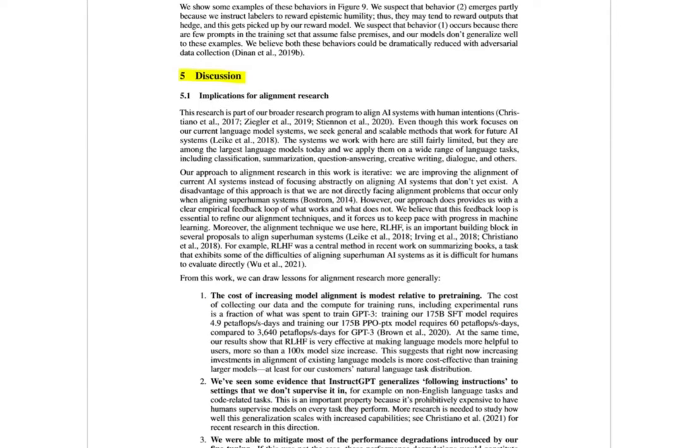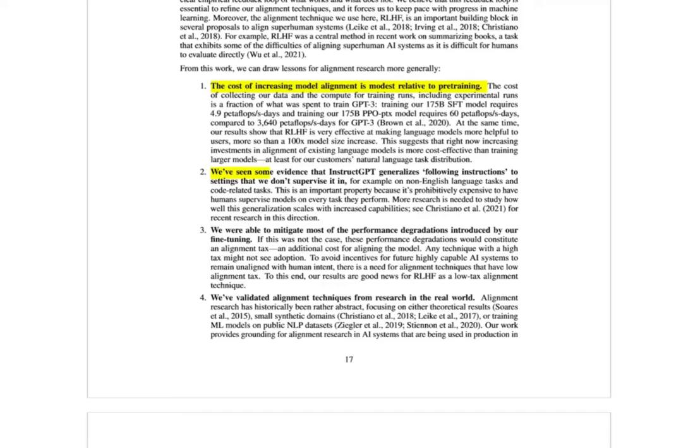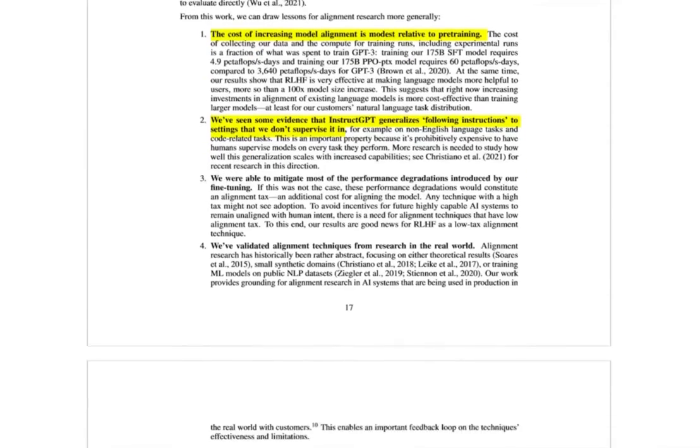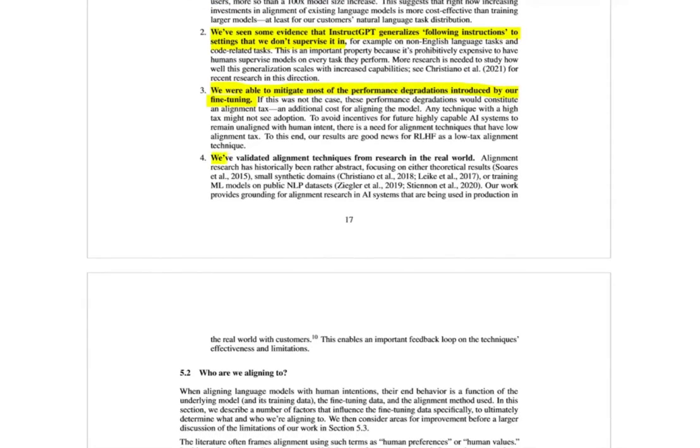In the discussion section, I will just briefly mention what they say here. So basically, the cost of increasing model alignment is modest relative to pre-training. They have also observed some evidence that InstructGPT generalizes following instructions to settings that we don't supervise it in. Okay, that's very interesting. That they were able to mitigate most of the performance degradation introduced by our fine-tuning. Okay, that's pretty good. And that they have validated alignment techniques from research in the real world. And yeah, we can all see how popular ChatGPT has become nowadays. And this paper is one of the reasons behind this.